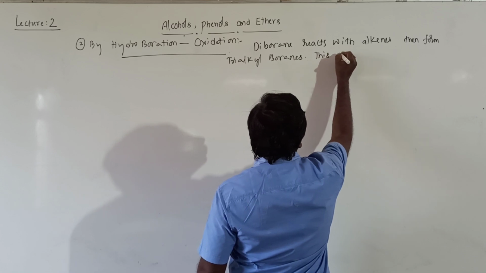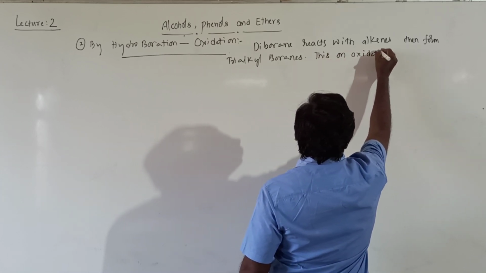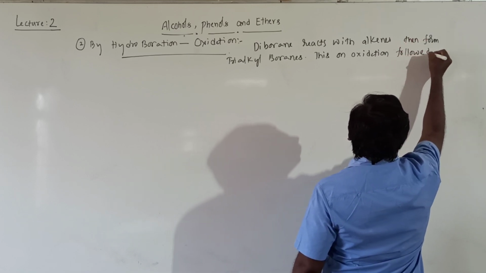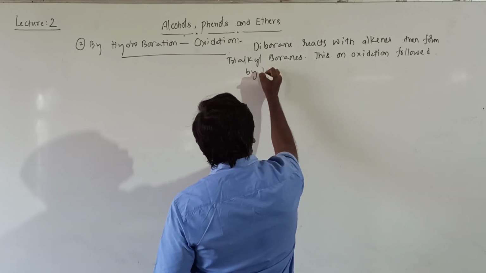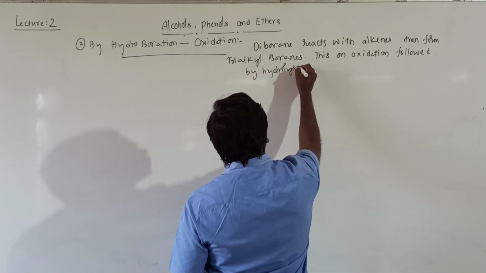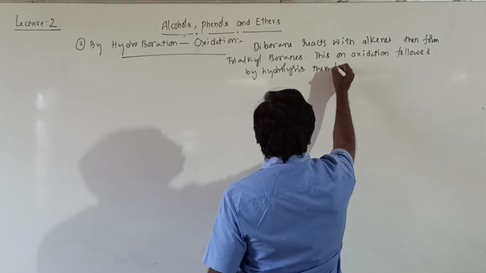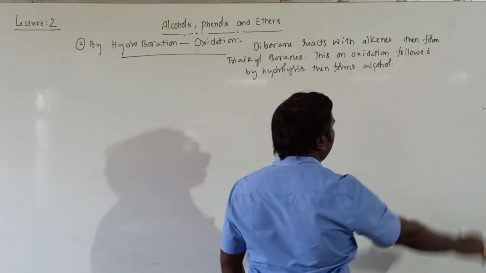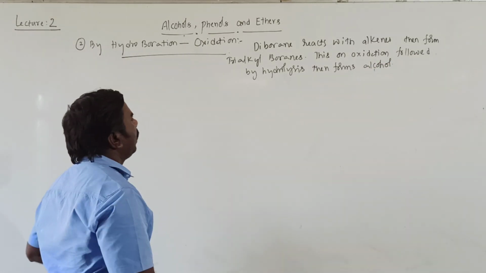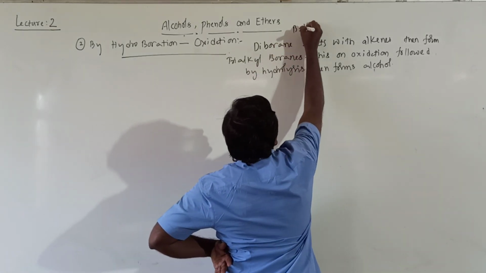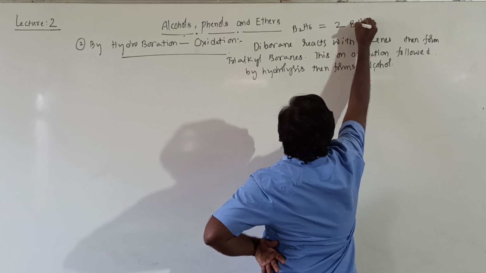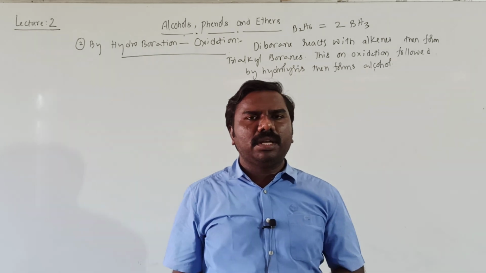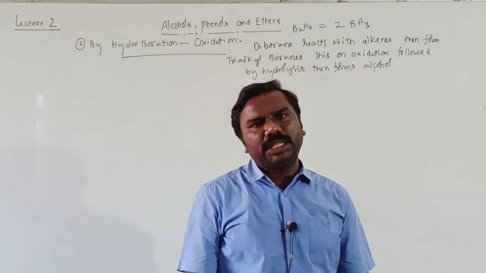This on oxidation followed by hydrolysis then forms alcohol. This is the statement. Diborane formula is B2H6. I can take it as 2BH3. It means the monomer is BH3, dimer is B2H6. B2H6 I can take it as 2BH3, students.